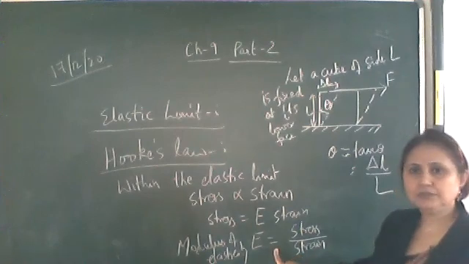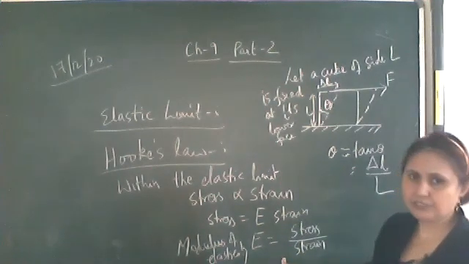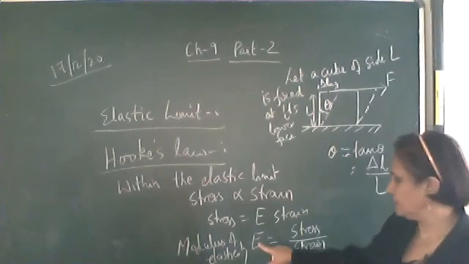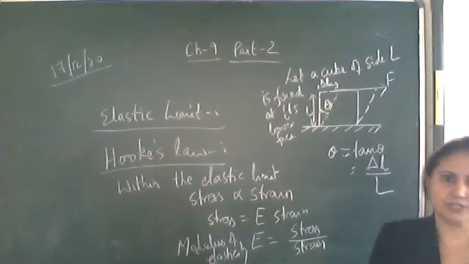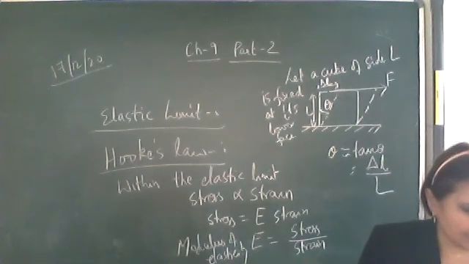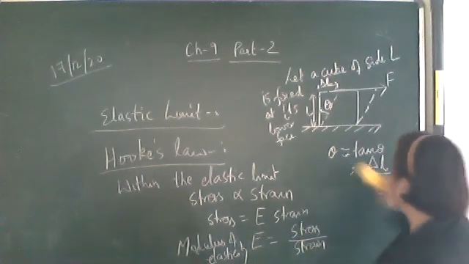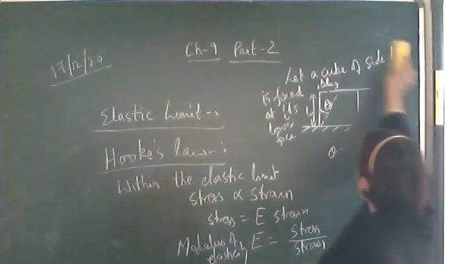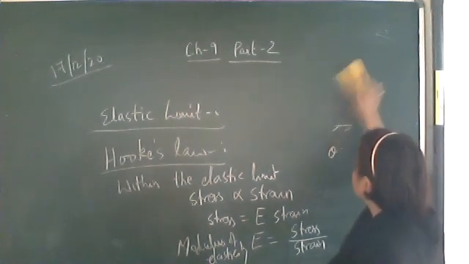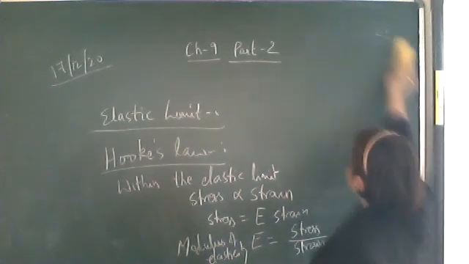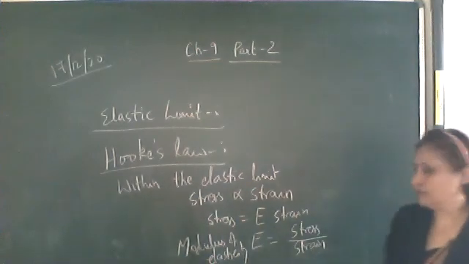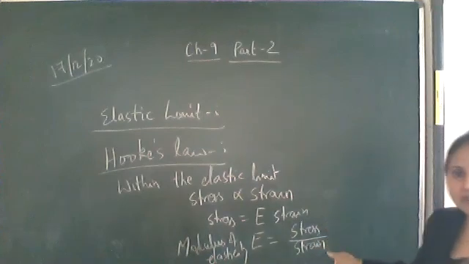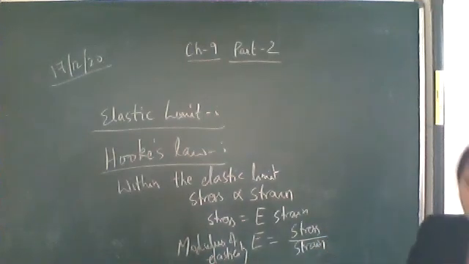Write down. First write as given on the board. E is equal to, E is what? Modulus of elasticity. E is equal to stress upon strain. So write down: within the elastic limit, modulus of elasticity is the ratio of stress to strain.